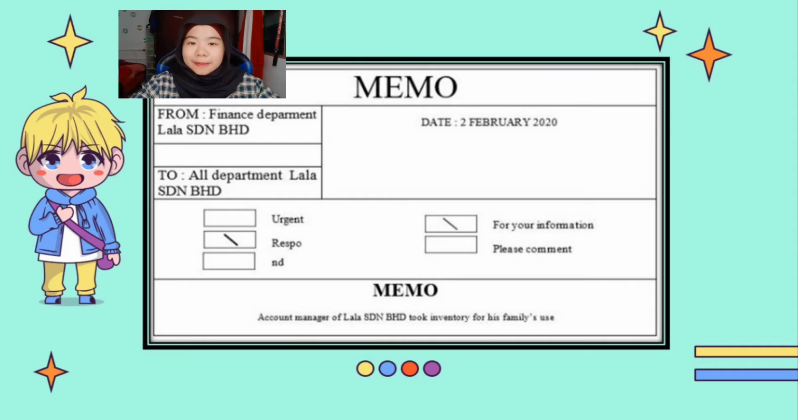This is the memo. Next, this station shows the memo of the transaction should be recorded in the general journal.